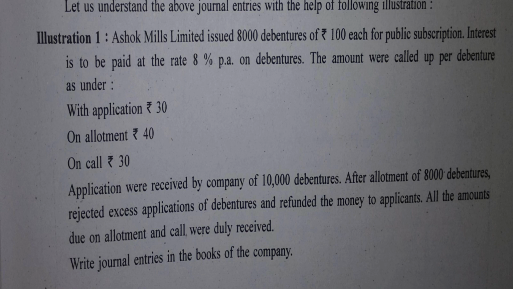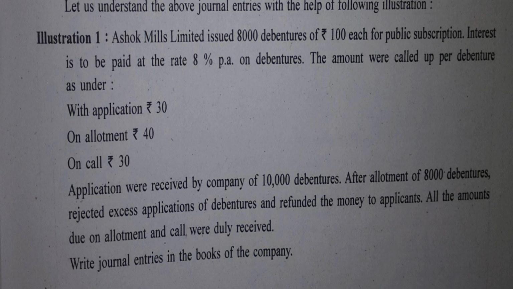The number of debentures issued is 8,000. What is the price of a debenture? ₹100. The amounts were called up per debenture as under: with application ₹30, with allotment ₹40, on call ₹30. So 30 plus 40, 70, plus 30, 100. The face value of the debenture is ₹100.